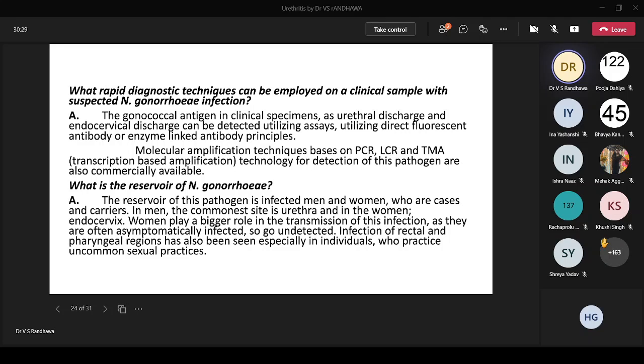Now another important thing you should know is the reservoir of Neisseria gonorrhoeae. Both men and women can be infected, but women play a bigger role in the epidemiology as the reservoir. The reason is obvious: majority of the time, a woman who's infected with Neisseria gonorrhoeae is going to be asymptomatic. So she'll not come to a doctor, but she'll be responsible for transmission of the disease to all the people who interact with her. So that's important as far as the reservoir of Neisseria gonorrhoeae is concerned.